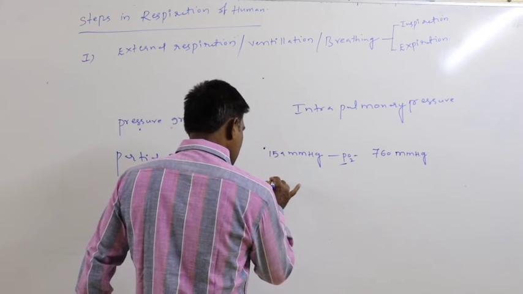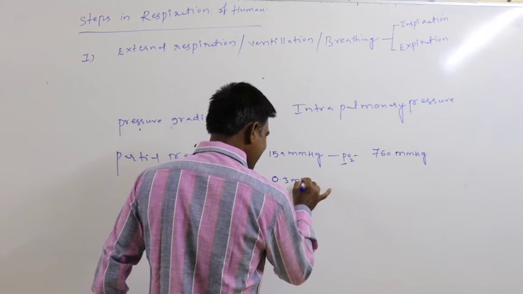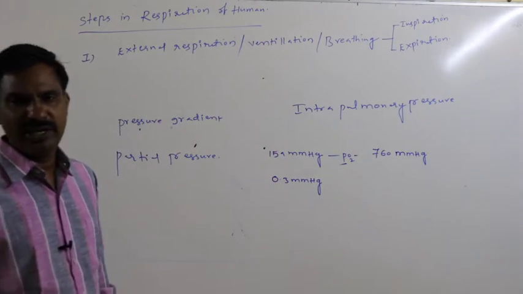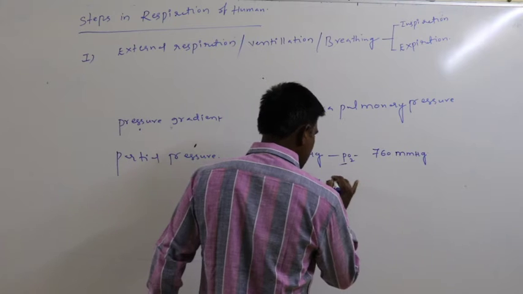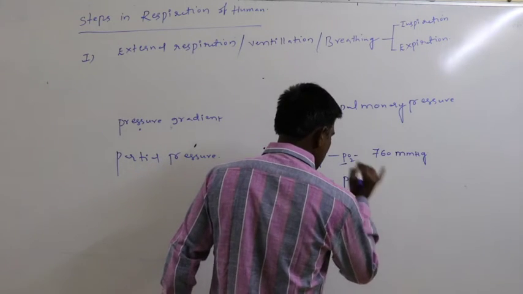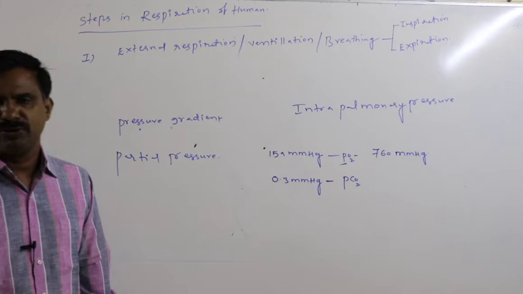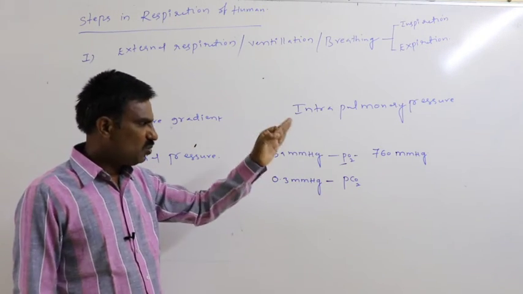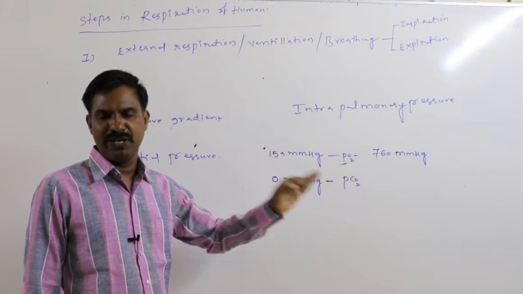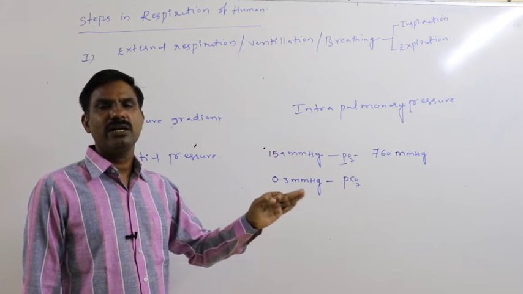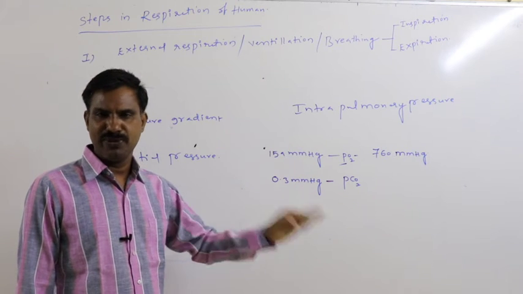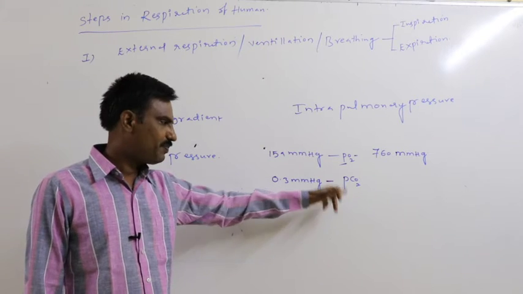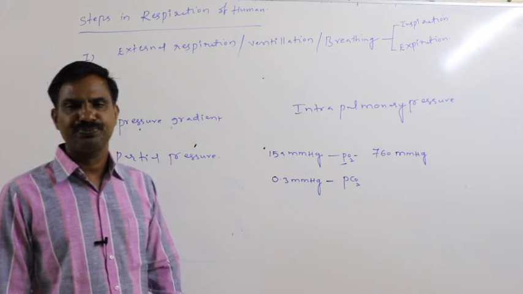Similarly, 0.3 mmHg pressure is contributed by CO2. That is the partial pressure of carbon dioxide, represented as PCO2. Out of 760 mmHg atmospheric pressure, CO2 contributes only 0.3 mmHg, which is the partial pressure of carbon dioxide, represented as PCO2.